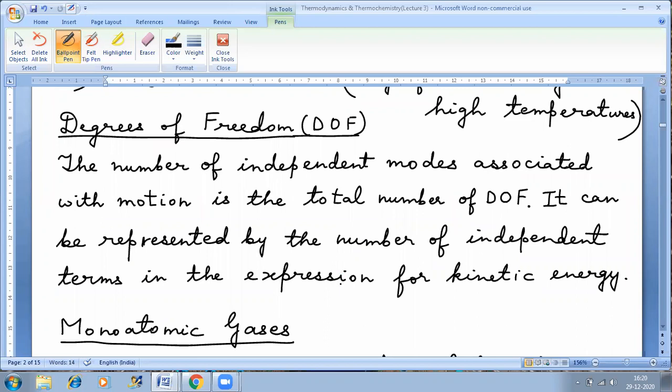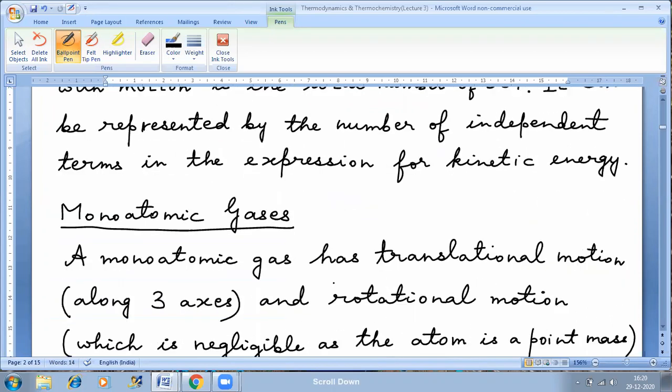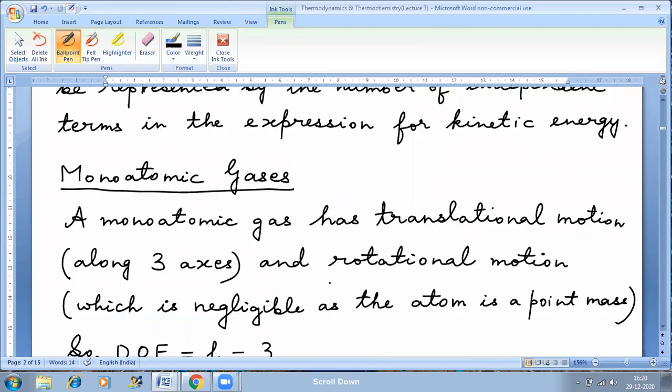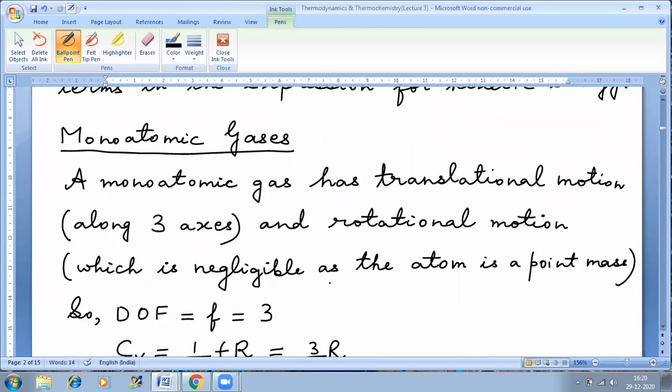Now, if I'm talking about a monoatomic gas, with the help of an example, we'll understand. A monoatomic gas has only one atom in a molecule. Only one atom is being considered when we are discussing the motion of the gas molecule, because it's a monoatomic gas. Monoatomic means one atom, just like helium, neon, argon, krypton, xenon, radon. All the inert gases are monoatomic. So if I'm talking about a monoatomic gas, there's only one atom in its molecule.